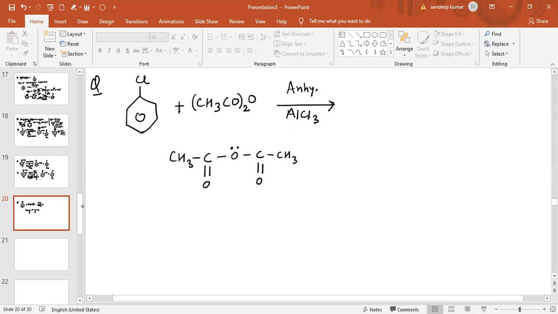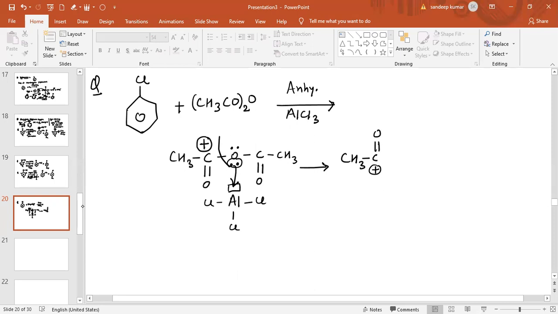On this oxygen atom there is a lone pair of electrons and aluminium has a vacant orbital. This is AlCl3. Now this lone pair will transfer into the vacant orbital, so oxygen will acquire a positive charge and the bond will break in this way. So the electrophile generated from this is CH3 C positive double bond O.